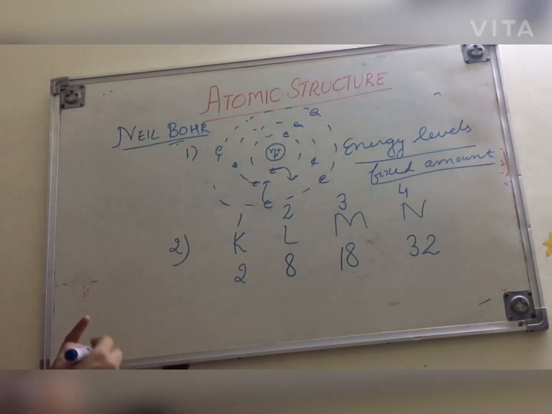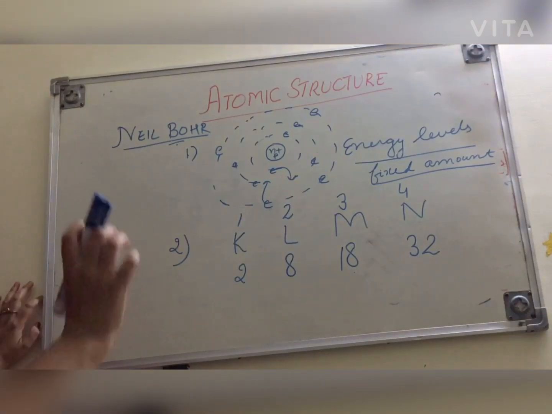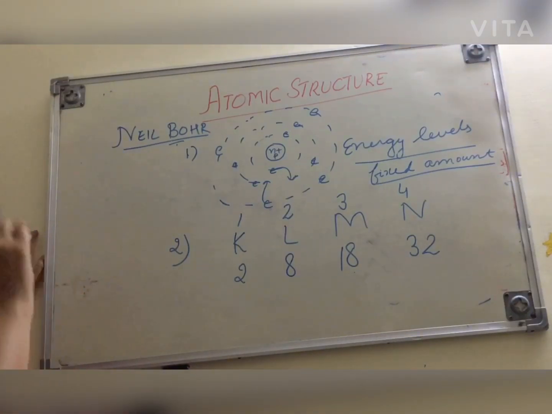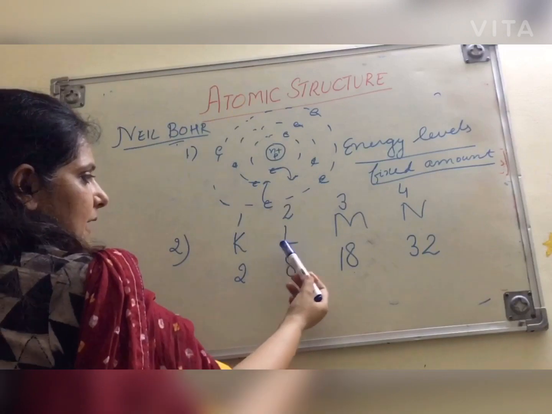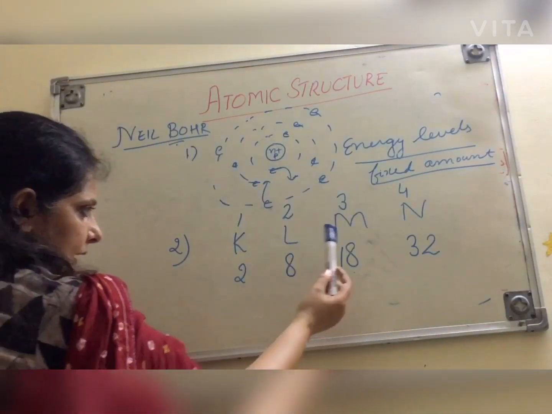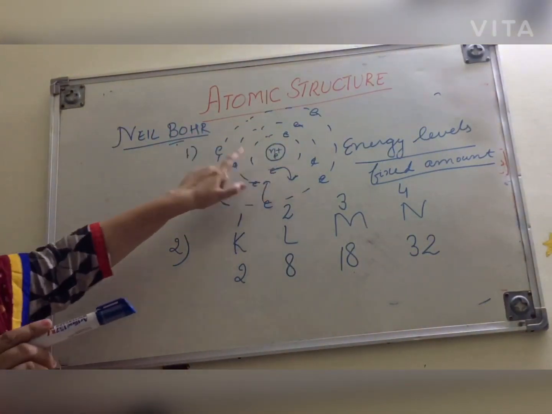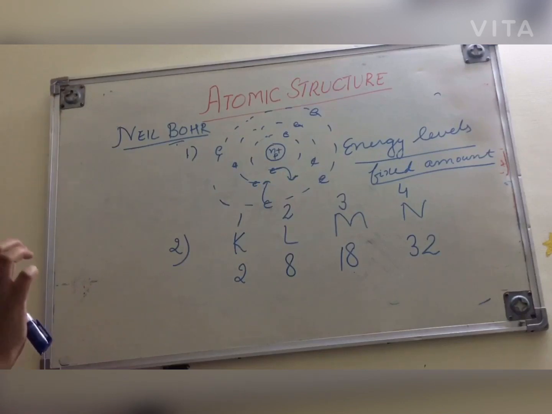So, the first point he gave: each shell is associated with a fixed amount of energy. That's why they are known as energy levels. These shells are named K, L, M, N. K has 2 electrons, L 8, M 18 and N 32.